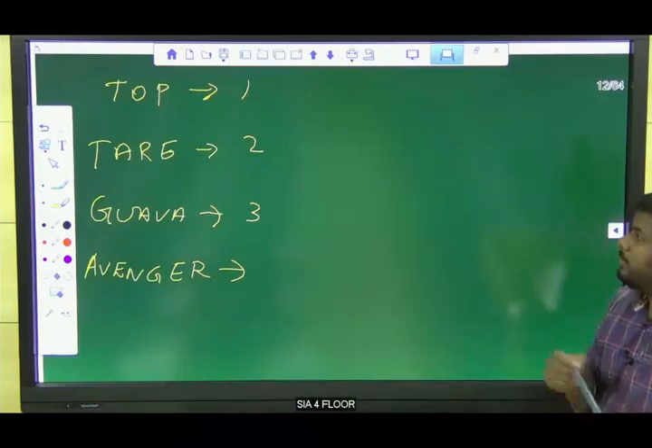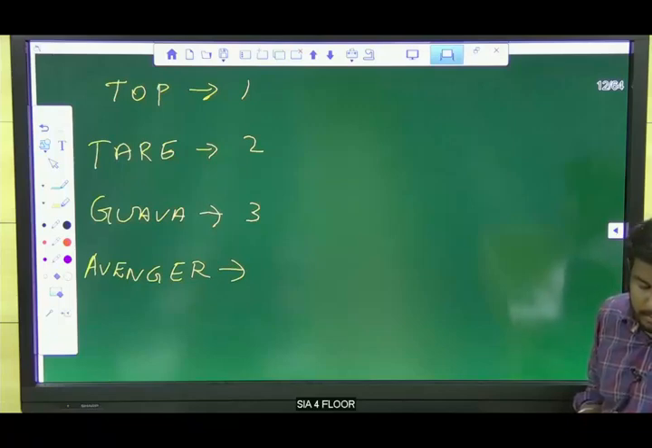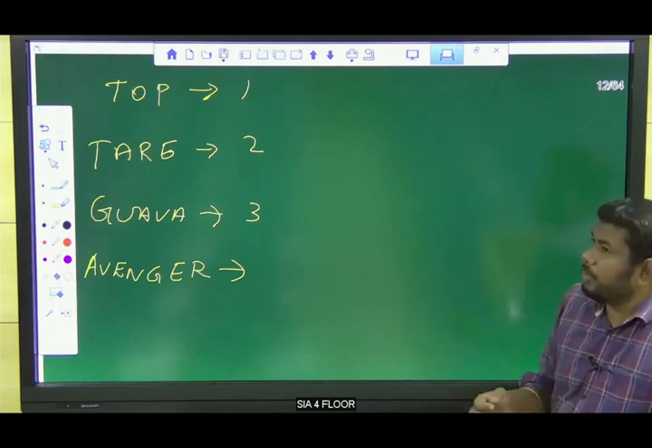So tell me the answer now. Top is coded as 1, Tar is coded as 2, Goa is coded as 3, and what is the answer for Avenger? Siddharth, Anju, Nabya, Ruby, Murli. So Ruby, last question.